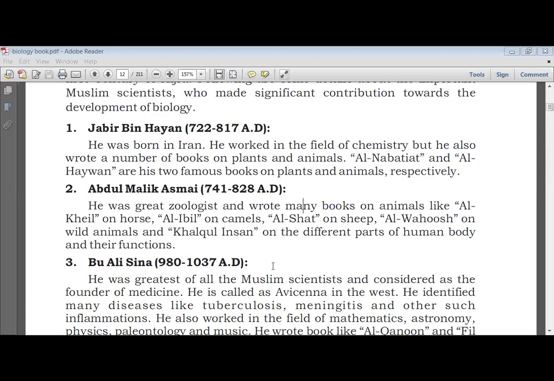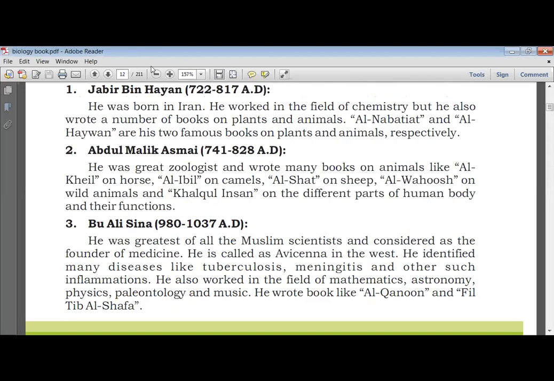Ali Sina. He was the greatest of all the Muslim scientists and is considered the founder of medicine. He is called Avicenna in the West. He identified many diseases like tuberculosis, meningitis, and other such inflammations.